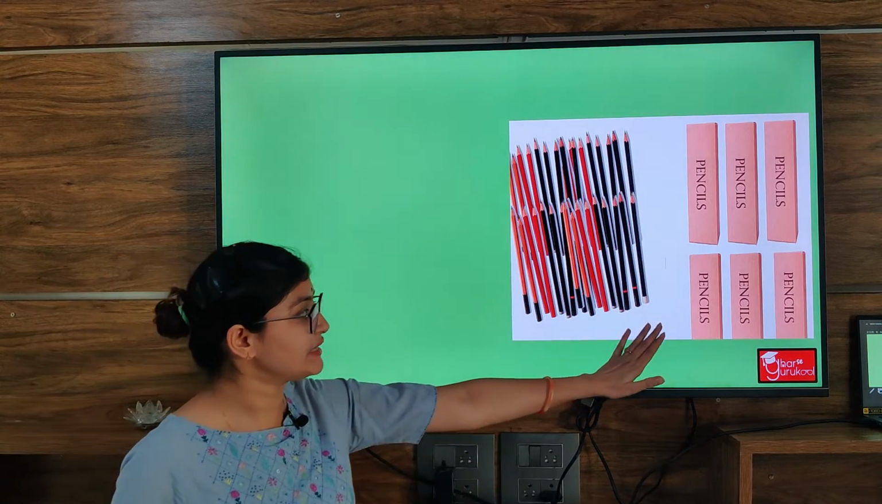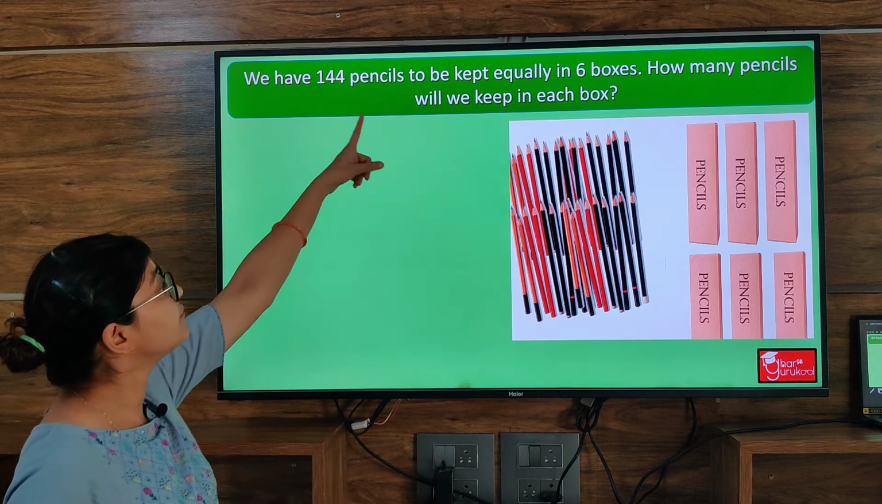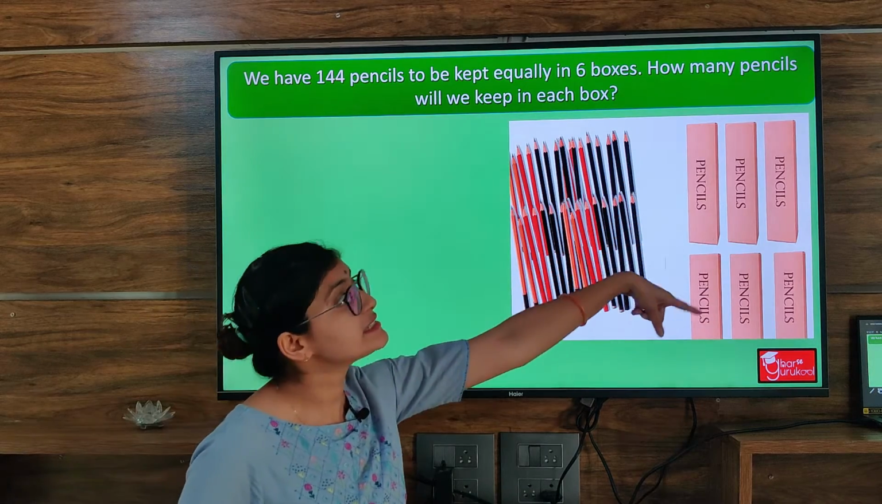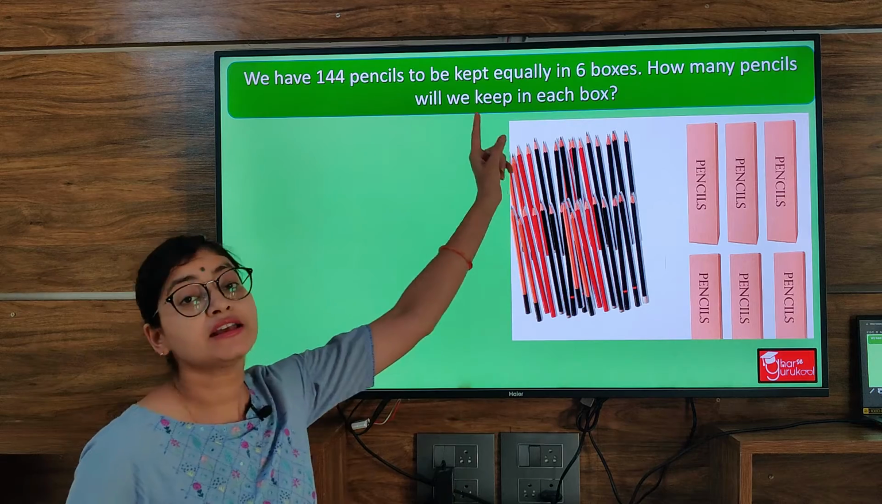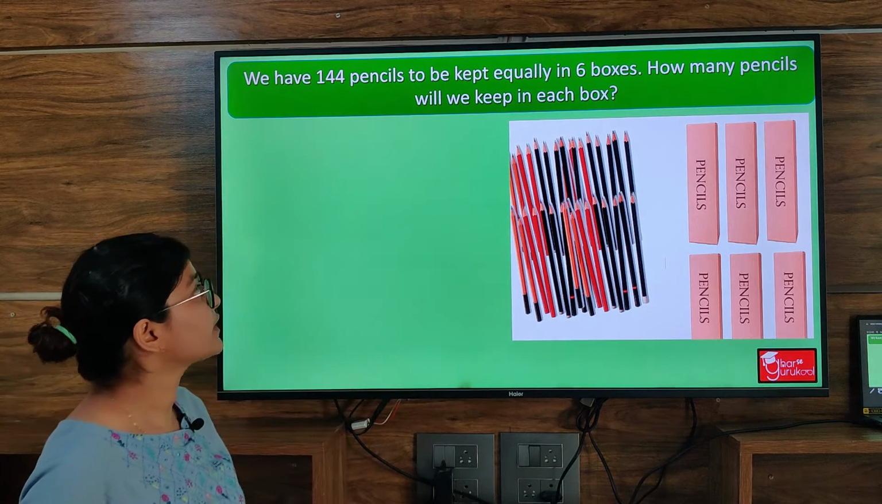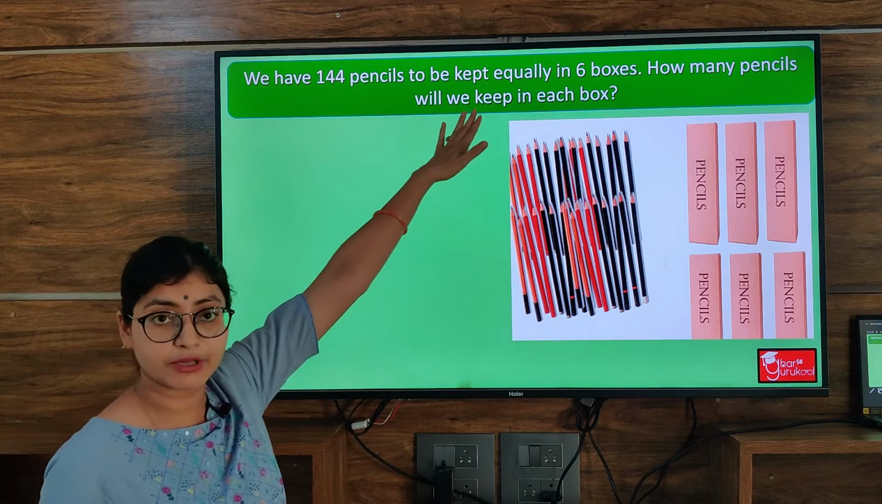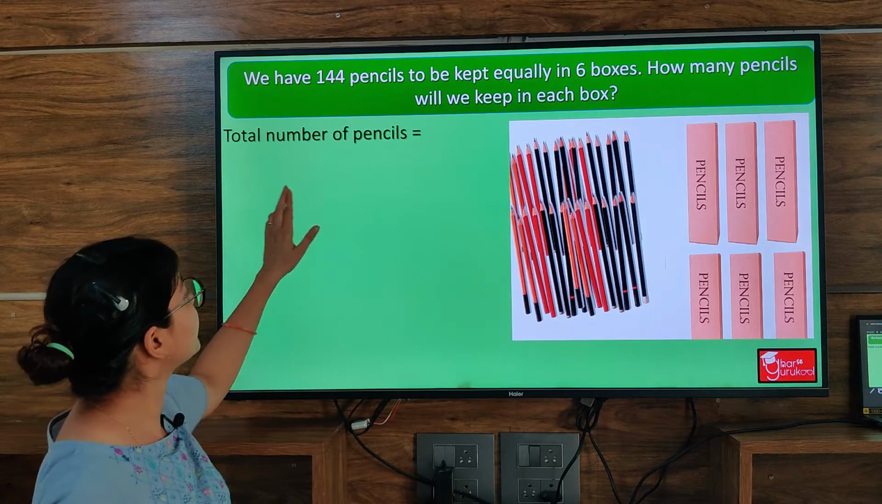Here we have some pencils and some pencil boxes. The question is, we have 144 pencils to be kept equally in 6 boxes. How many pencils will we keep in each box? Now, because we are doing word story questions and the story will come from the question, right, as we did earlier. So let's write the first statement.